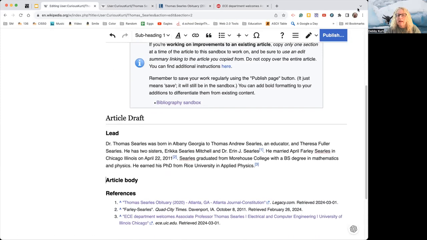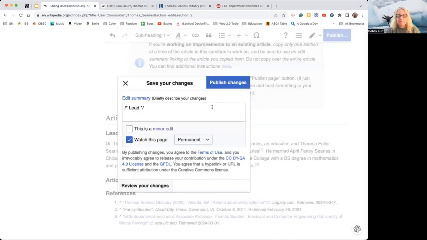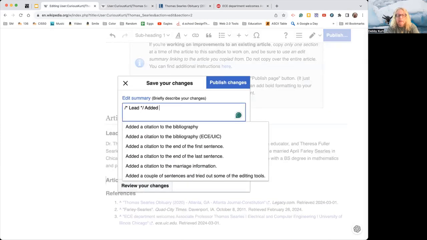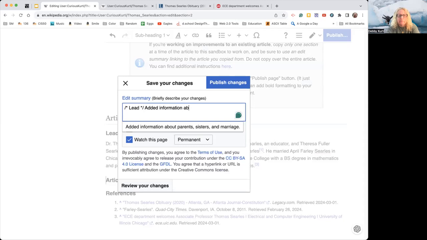It's easy as that. And so just like we did on the bibliography page, hit publish, give a description, added information about his degrees. Now, I still want to go find the dates of those degrees and add those in, but for right now, I'm putting what I got.